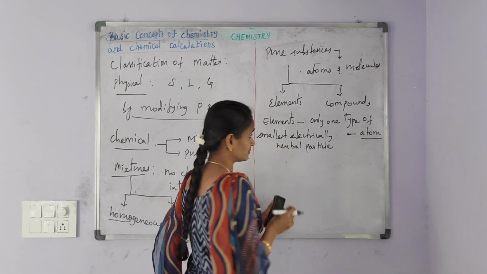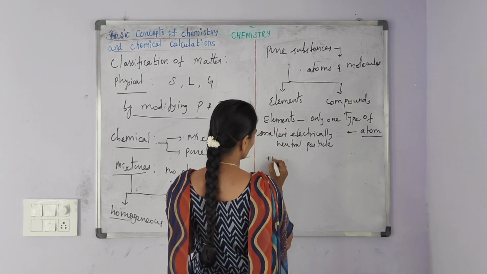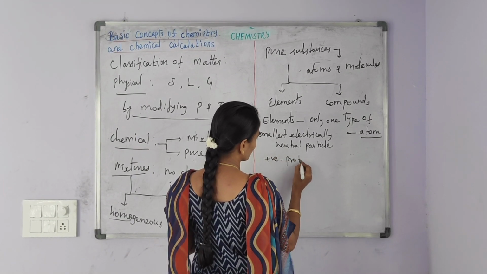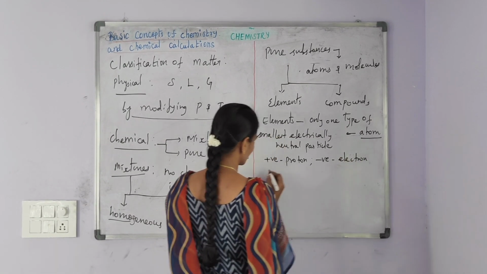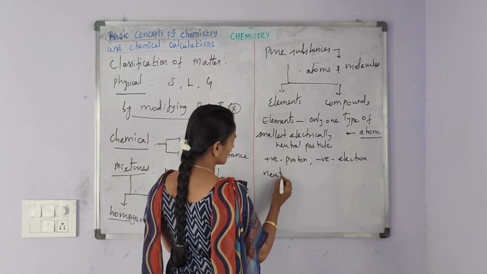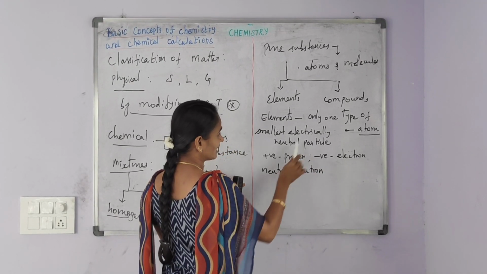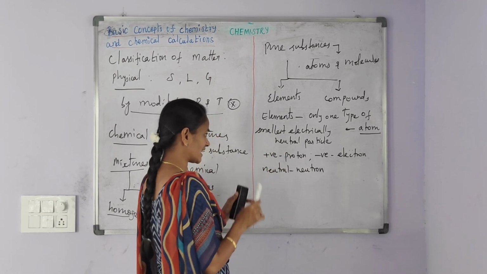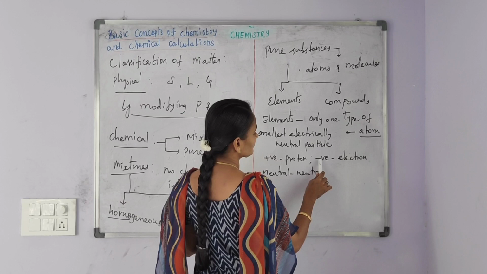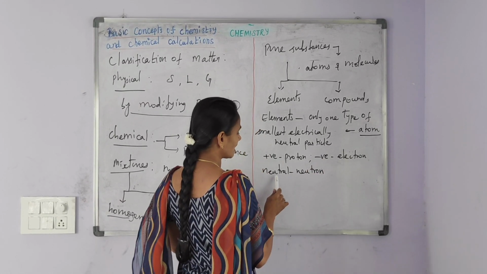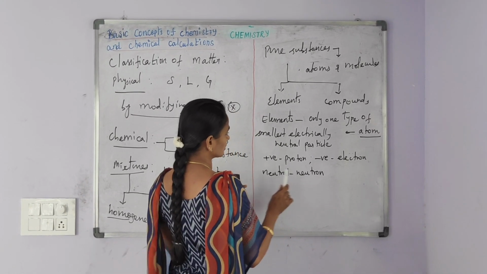That is, atom contains the fundamental particles, namely positively charged proton, negatively charged electron, and no charge, that is neutral particle, neutron. Here the word electrically neutral indicates the atom contains positively charged protons, negatively charged electrons and neutral neutrons.